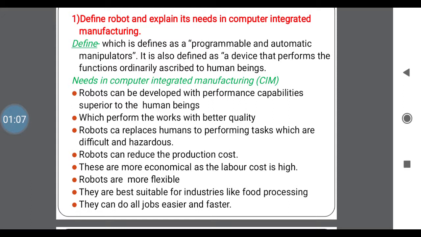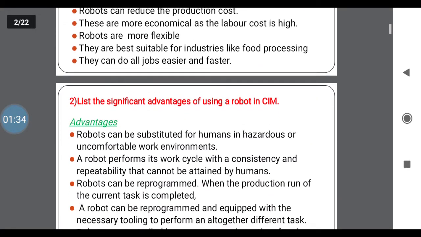Robots can reduce the production cost because of high production rate and high quality. They are more economical as the labor cost is high. Robots are also more flexible. They are best suitable for industries like food processing, where it is not possible for humans to work. Next, they can also do all jobs easier and faster. That is a fast and quick process. These are some needs of robots in a computer integrated manufacturing process.